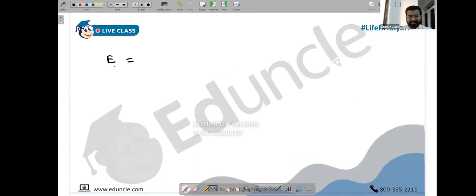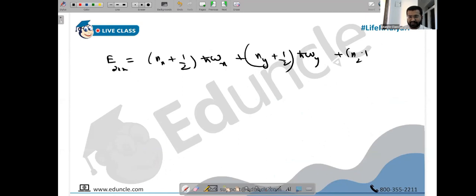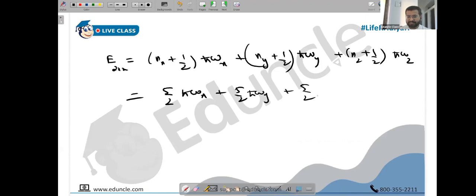So after this unit, I write the energy of 2, 2, 2. So energy is basically (nx plus half) h bar omega x plus (ny plus half) h bar omega y, and then (nz plus half) h bar omega z. So this will be equal to, with nx, ny, nz all of them being 2, 2 plus 1 by 2 is 5 by 2. So 5 by 2 h bar omega x plus 5 by 2 h bar omega y plus 5 by 2 h bar omega z.